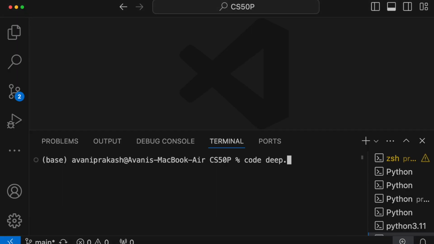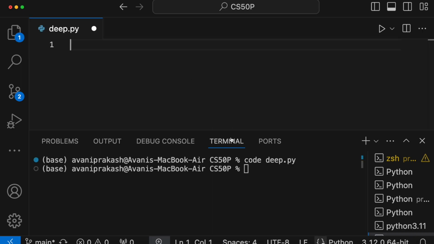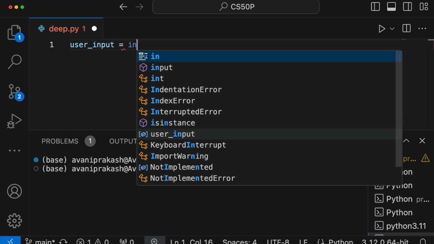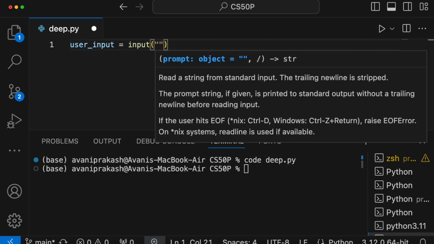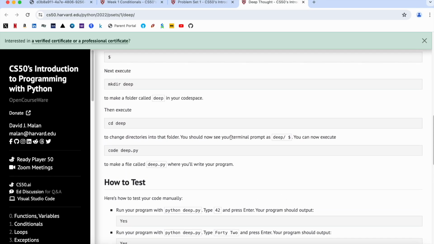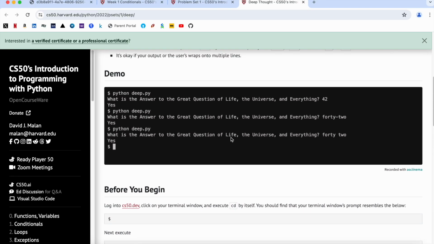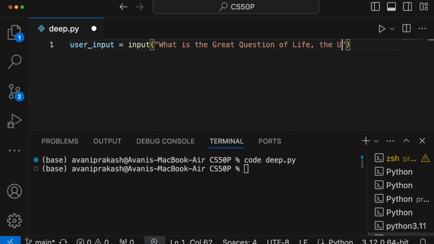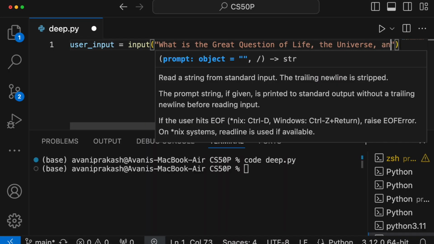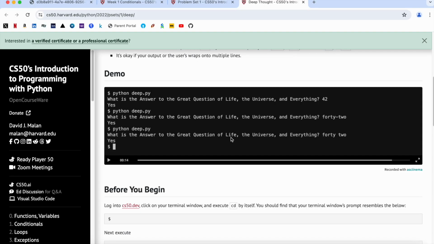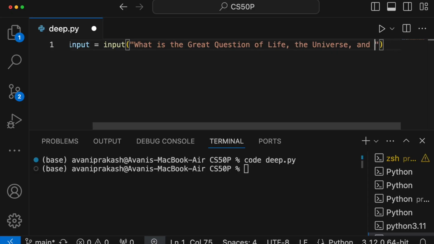Code deep.py. Let us define a variable called user input, where we are going to accept the user input. What is the great question of life, the universe and everything?